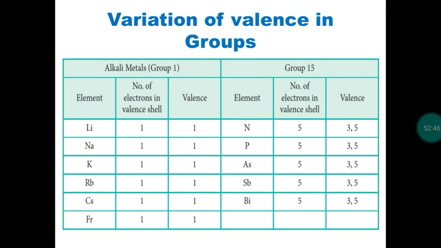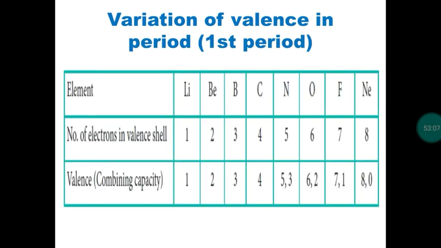So in groups, valence electrons are the same. If you take the first group, the outermost orbital has only one electron. For hydrogen, 1s1. For lithium, 2s1. Sodium, 3s1. So the outermost orbital has one electron. So valence for a group will be the same, but in a period, valence will be changing, gradually increasing. When we take the second period, from lithium to neon, valence is gradually increasing, 1, 2, 3, 4 like that.